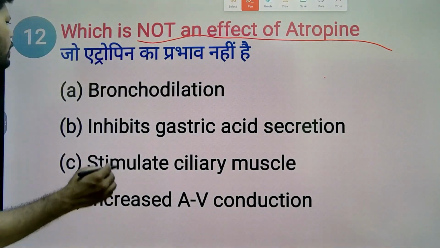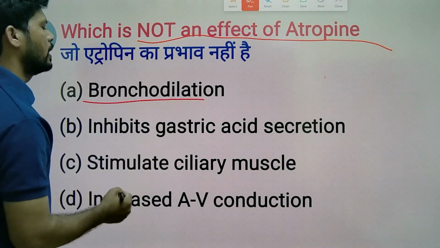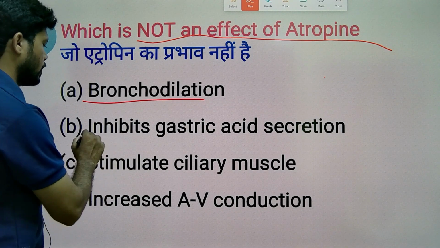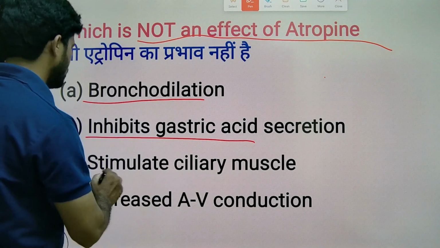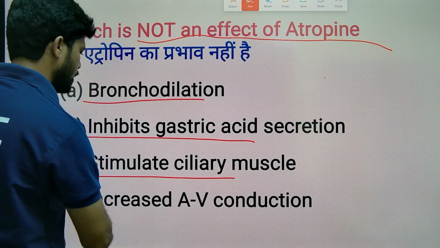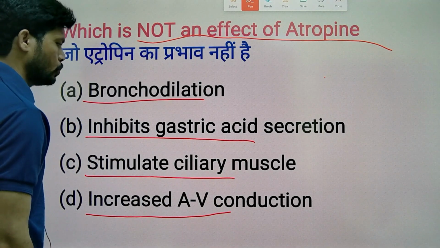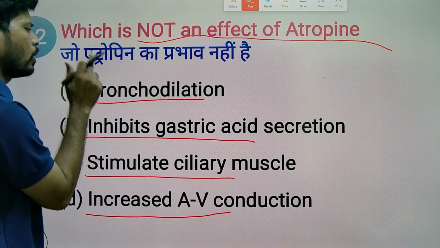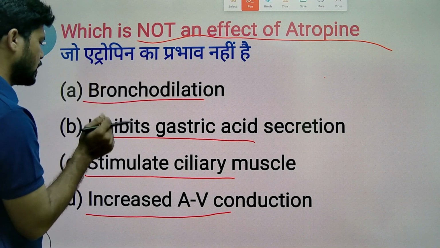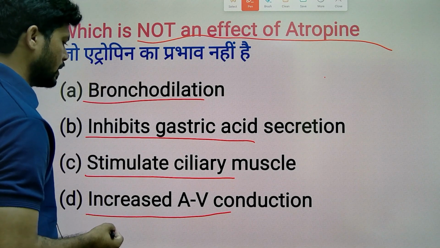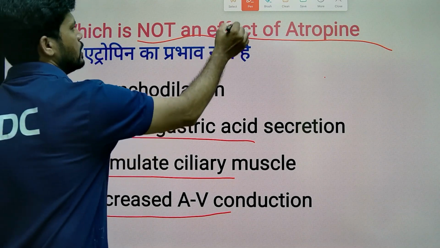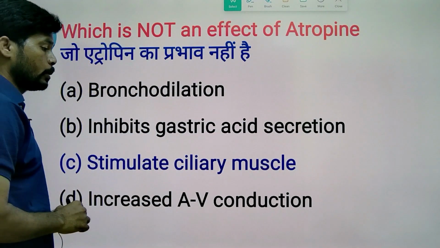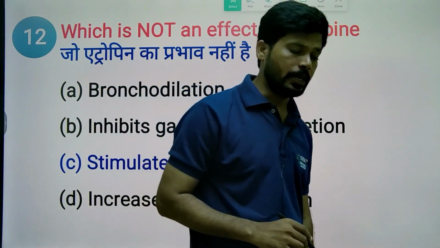Regarding bronchodilation: yes, atropine on the lungs causes bronchodilation because acetylcholine causes bronchial constriction. Inhibits gastric acid secretion: yes. Stimulates ciliary muscle: no. Increases AV conduction, atrioventricular conduction: yes. So which is not an effect of atropine? The answer for this MCQ is stimulate the ciliary muscle.